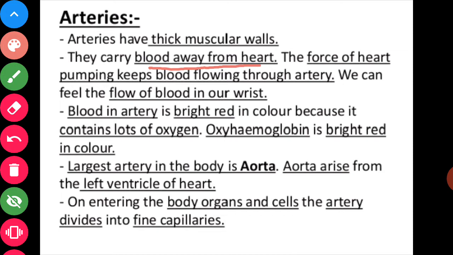We can feel the flow of blood in our wrist. Blood in the artery is bright red in color because it contains lots of oxygen. So we can say the function of the arteries is to carry oxygenated blood. Oxyhemoglobin is bright red colored.